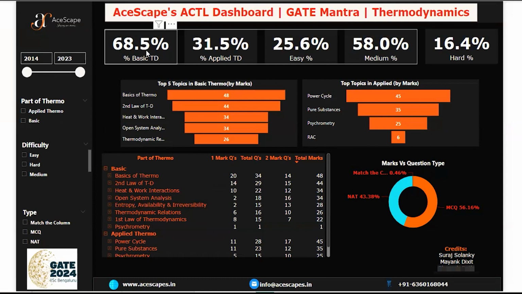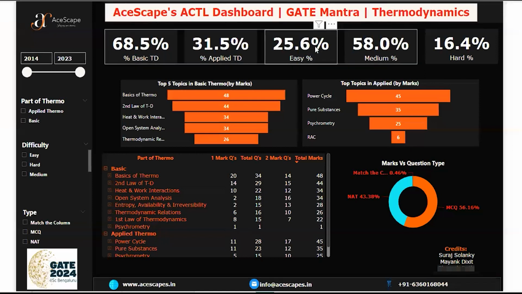Like let's say nearly 2/3 of the paper is covered in this. Not nearly, more than 2/3 of the paper is covered for the basics only, and the remaining 1/3 is coming under applied. Is that clear, guys? Yes, sir.